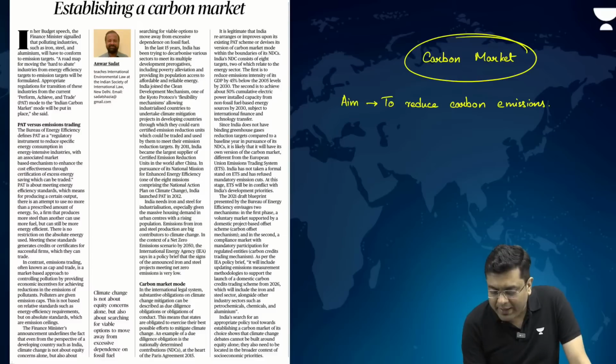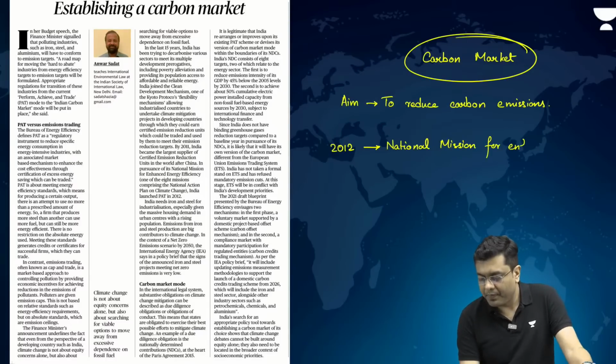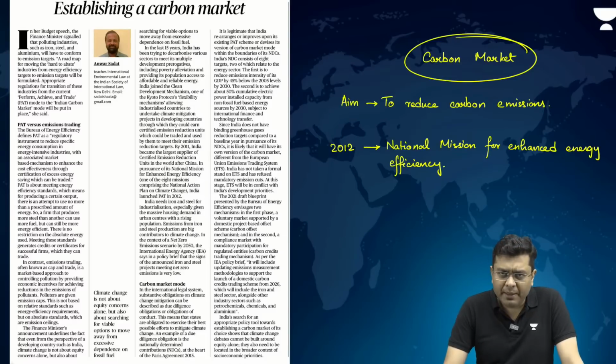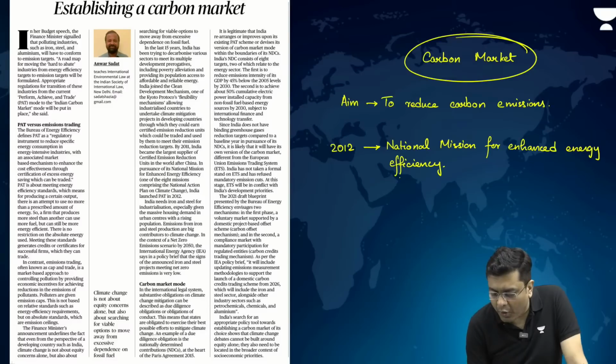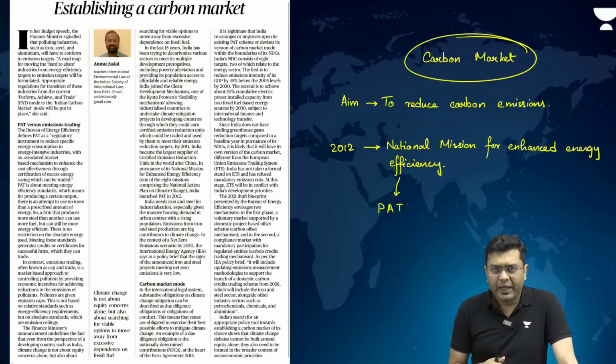Now, you see, in 2012, India had basically brought about National Mission for Enhanced Energy Efficiency, where it sought to bring forward the aspect of solar power being implemented on a large scale, green buildings, etc. Now, under this, India had brought forward a scheme of perform, achieve and trade for the carbon market and for the industries. What was this perform, achieve and trade? So, let us understand that.